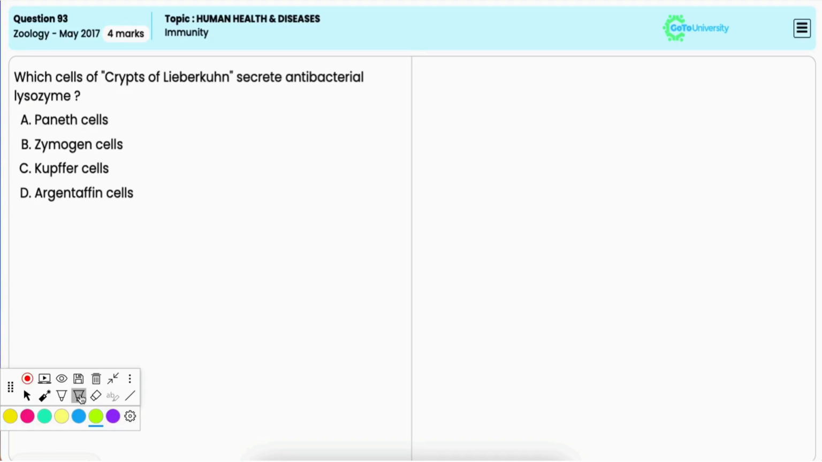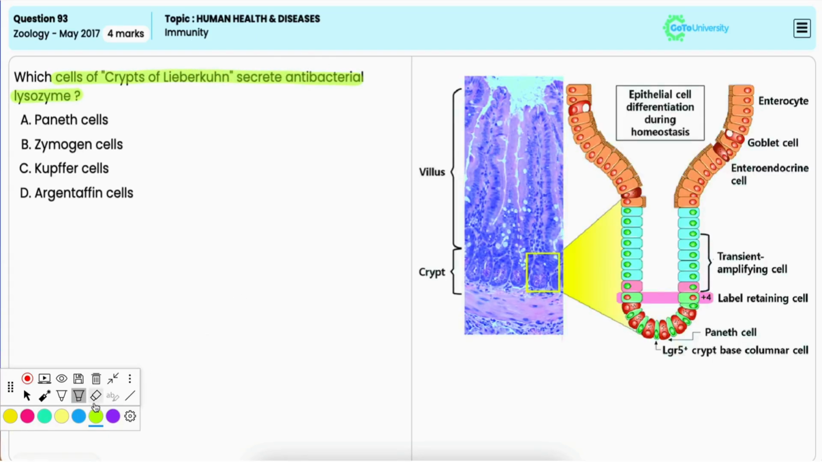In this question, you have to identify which cells of the crypts of Lieberkühn secrete antibacterial lysozyme. Option A, Paneth cells. Now these cells are found in the crypts of Lieberkühn in the small intestine, and these cells secrete lysozyme, which acts as an antibacterial agent. Hence, it is the correct option.